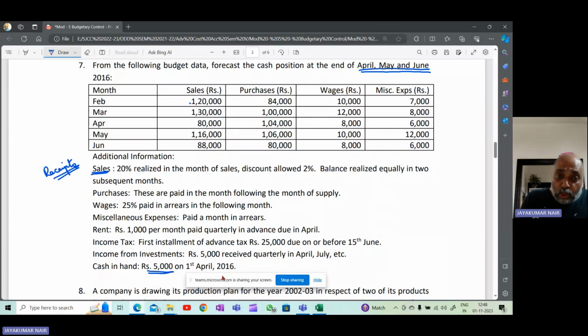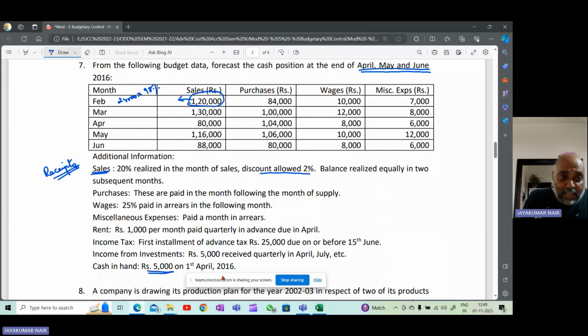If you are selling, your total sales is 1,20,000. Out of this 1,20,000, 20% of this will be 24,000. You will realize it in cash in the same month. In February only, you will receive it. But because they have given 2% discount, so you will not get exactly 24,000. You will get 2% less. So you will get 98% of 24,000.